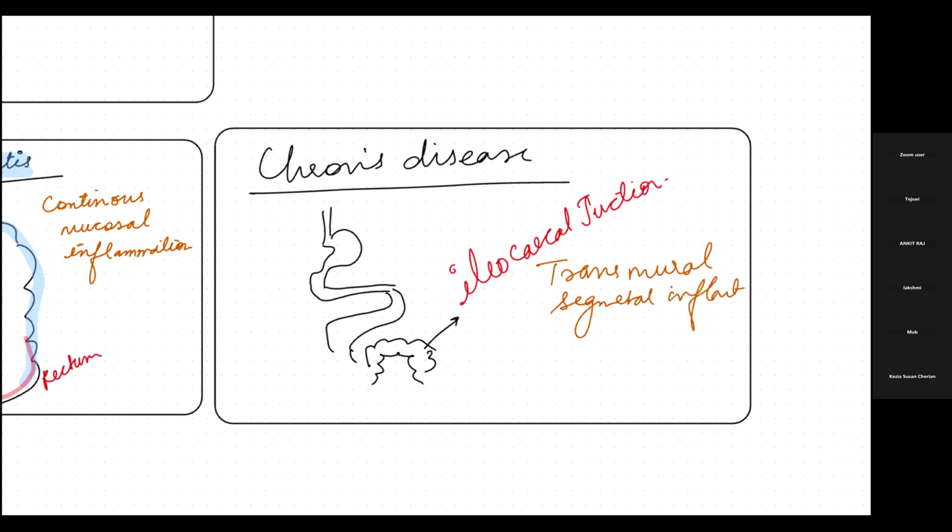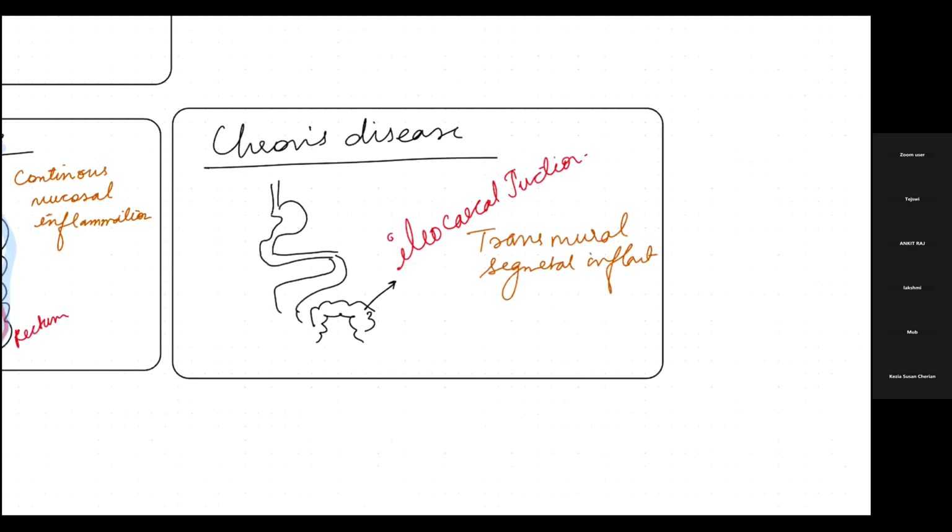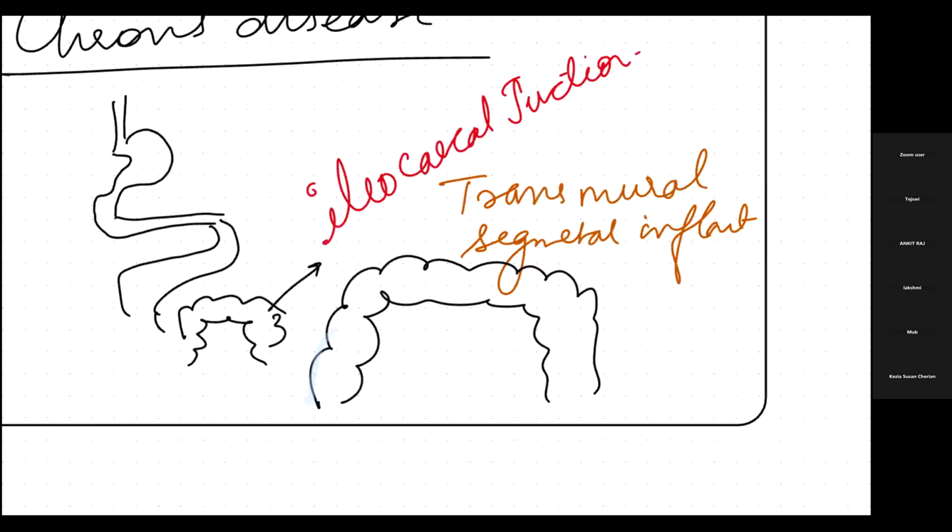Let's suppose I take the colon again, because it can happen anywhere, isn't it? This is the colon I have taken. The mucosal layer was arranged beautifully over here.